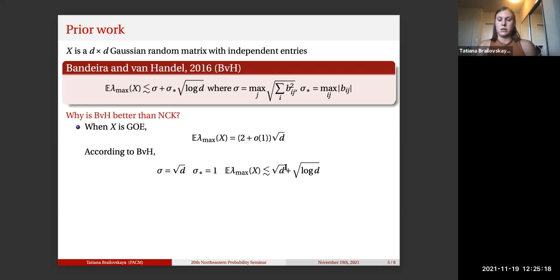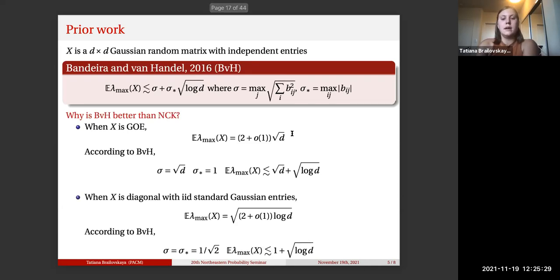As the dimension goes to infinity, the square root term will dominate, and we recover the correct asymptotic behavior, which we weren't able to do before with the non-commutative Khintchine. The same thing happens in the diagonal setting, where the largest eigenvalue behaves like square root log of the dimension, and that is precisely what we get from the results of Bandeira and van Handel.